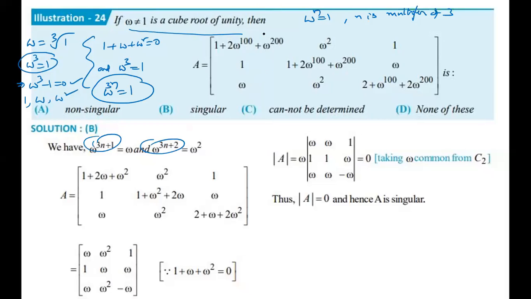Now see, omega power 100. Anyone? What is the answer, dear students? Omega power 100 is how much? Omega power 99 into omega power 1. Omega power 99 is 1, and 1 into omega is omega. That is the answer. Similarly, omega power 200, anyone? I will tell you the shortcut method now.